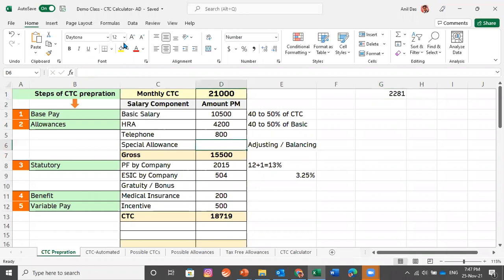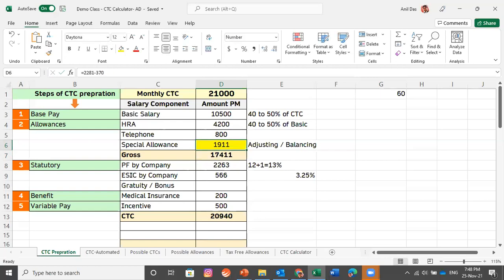Now this special allowance cell has become active. Now what this HR professional would try to do, this gentleman would try to add 2281 here to reach the desired figure of 21,000. Let's see whether by adding 2281 we are reaching the desired figure of 21,000 per month CTC or not. No, we have not reached. We have exceeded that. So there is an excess amount of 370. Now what this person would be doing, he would try to subtract 370 to match 21,000.